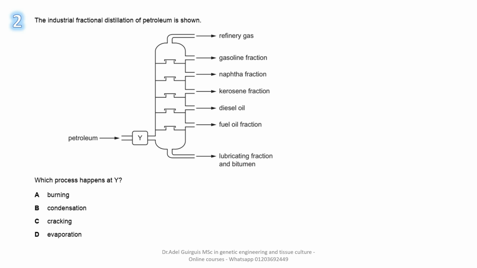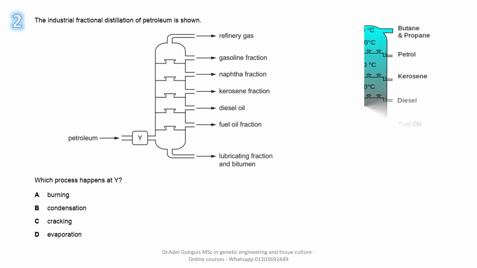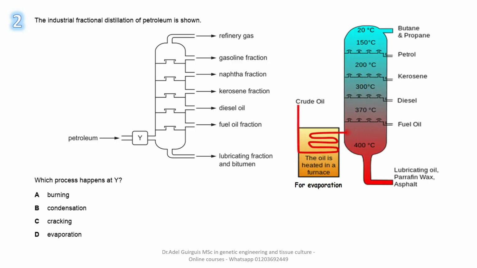Number 2. The industrial fractional distillation of petroleum is shown. Which process happens at Y? Y is found outside the fractionating column. What is its purpose? What is its job? It is needed as a furnace to heat up crude oil. Why? For evaporation before entering the fractional distillation tower. So the answer is D.